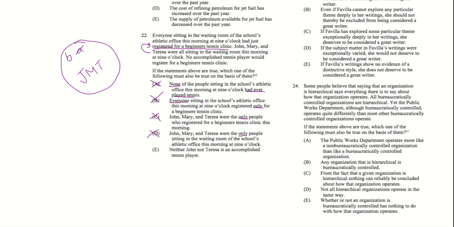E, neither John nor Teresa is an accomplished tennis player. Well, we know that no one in this room is an accomplished tennis player, and we know that John, Mary, and Teresa are in this room. So we can confidently pick E because all three of them can't be accomplished tennis players. And we know that they are beginners, or that they registered